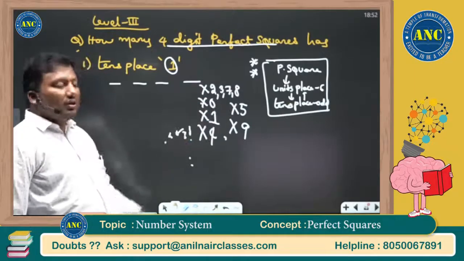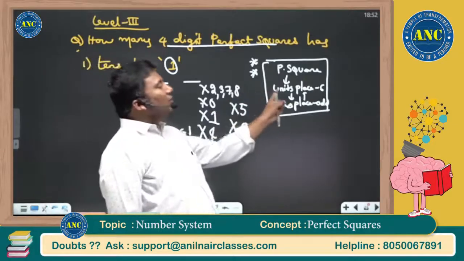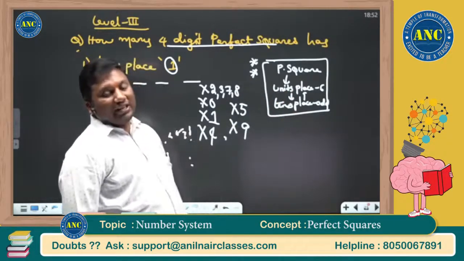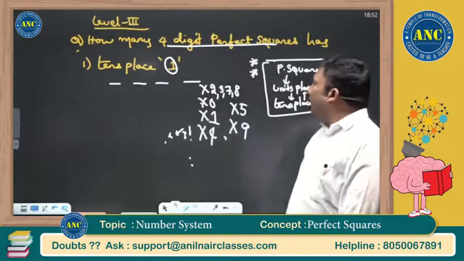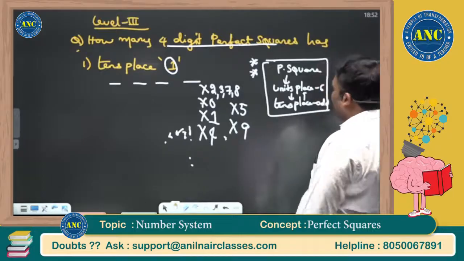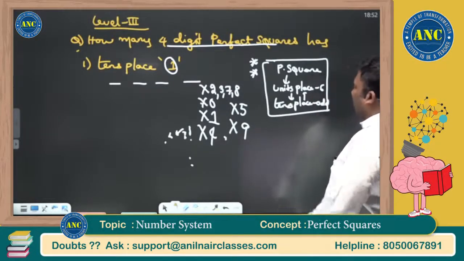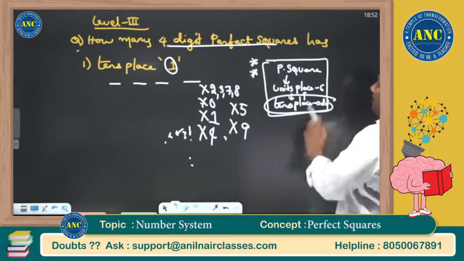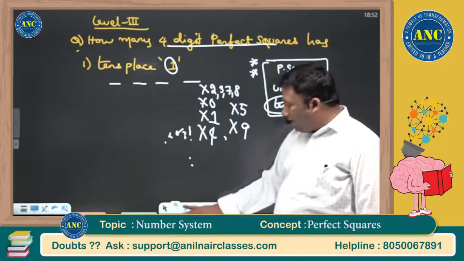Please read the statement which I wrote in the box. A perfect square has units place 6 when the tens place is odd. Please make a note in your notebook. If a number is a perfect square and the tens place is odd, then the units place has to be 6. I hope the idea is clear.